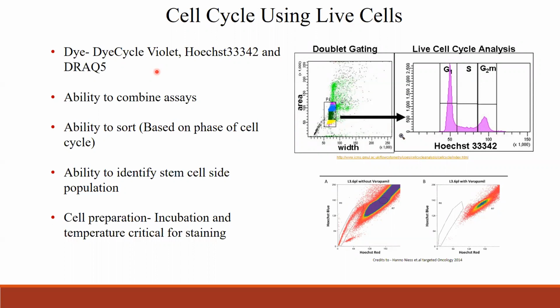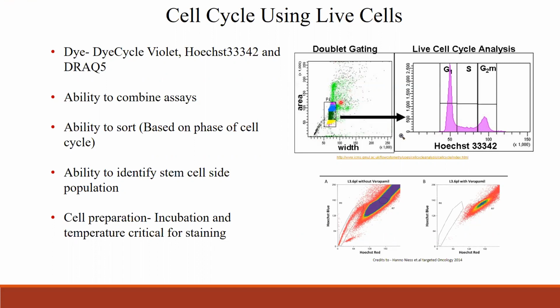If you want to do the analysis of cell cycle and also stain some markers of interest, you could combine the assays here, and there is also the ability to sort. If you want to see the pattern of cell cycle and also sort the cells for further culture and to do some other assays, you can sort the cells.